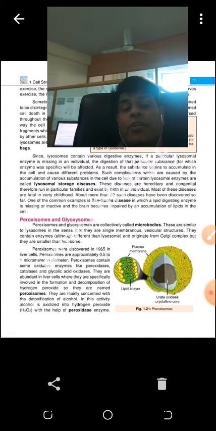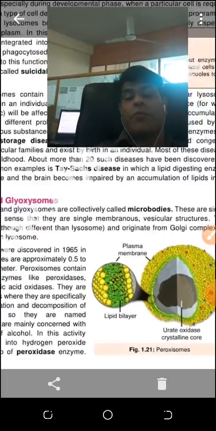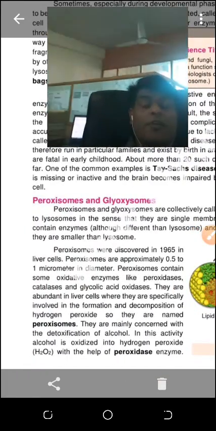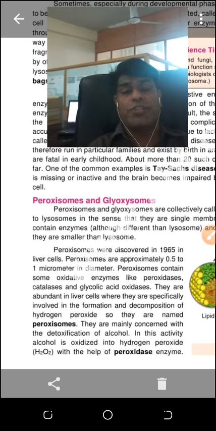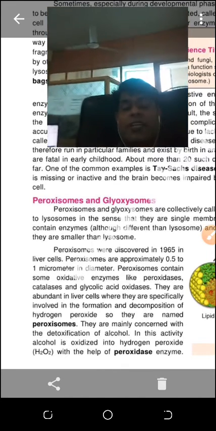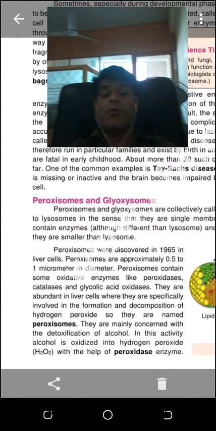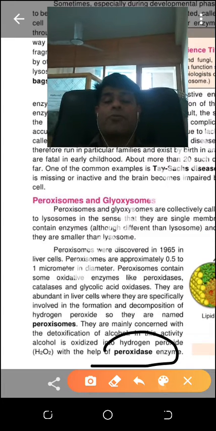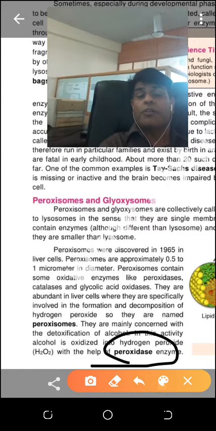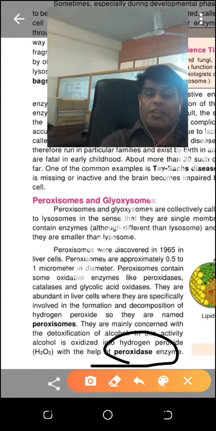Now the detoxification of alcohol. It takes place in the peroxisome by peroxidase enzyme. Two enzymes are used to detoxify alcohol. One enzyme is peroxidase. This enzyme will change alcohol into hydrogen peroxide, which is still harmful.